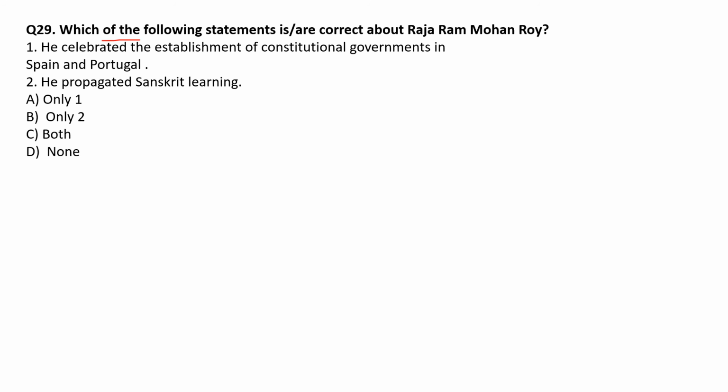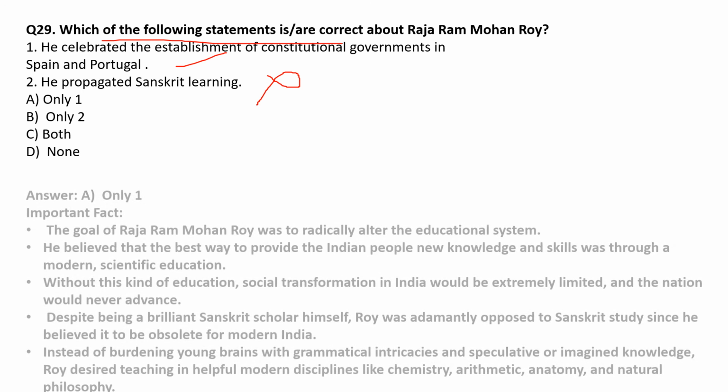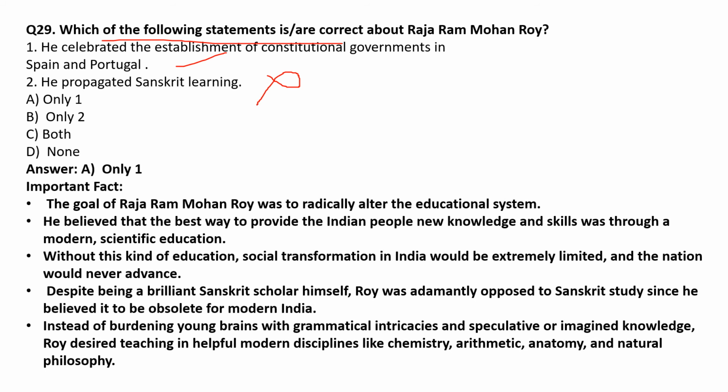Which of the following statements are correct about Raja Ram Mohan Roy? He celebrated the establishment of constitutional governments in Spain and Portugal. This is correct. He propagated Sanskrit learning. This is not correct. So the correct option is option A, only one. Let us know some important facts about this question so that you can solve many direct as well as indirect questions related to this topic.